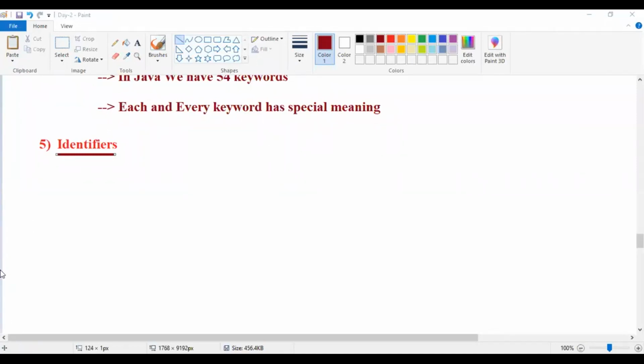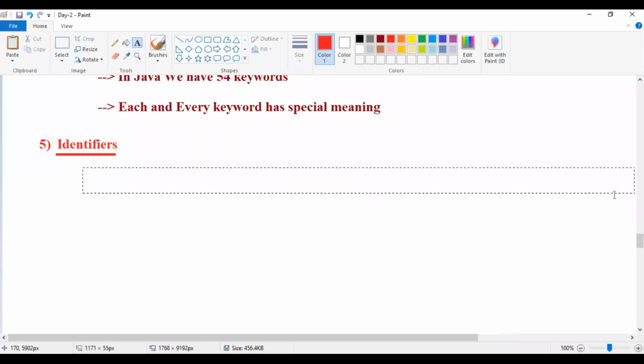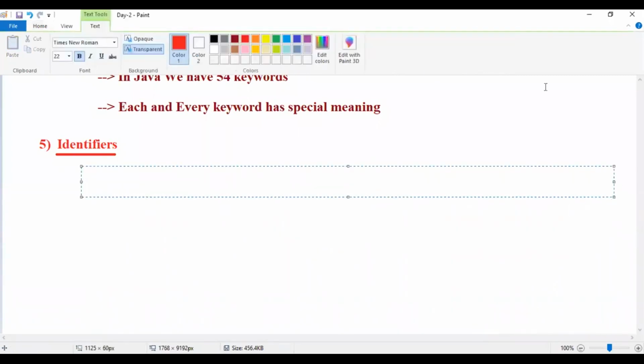So in the same way, identifier means what? In order to develop programs, we have to decide some names, guys. We have to give some names. Those names are nothing but identifiers, guys.